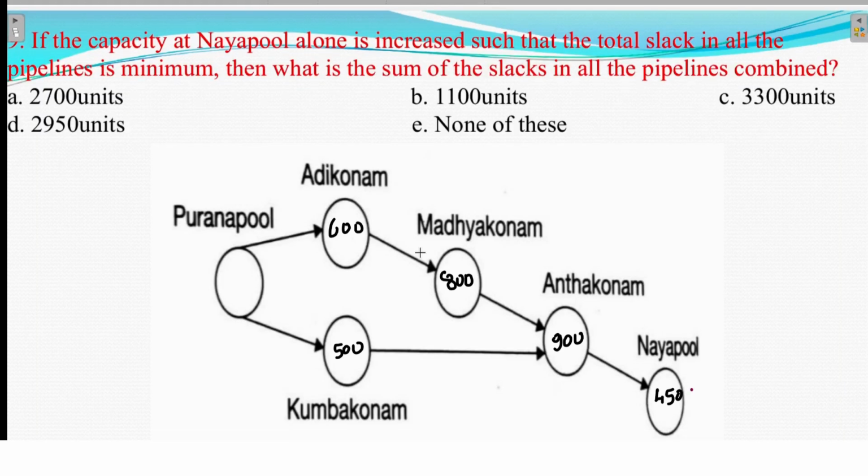Then what is the sum of the slacks in all the pipelines combined? Another question. See, ಇದ್ರ ಕೆಪಾಸಿಟಿ ಇನ್ಕ್ರೀಸ್ ಮಾಡ್ತೀವಿ ಈಗ. ಎಷ್ಟು ಇನ್ಕ್ರೀಸ್ ಮಾಡಬೇಕು? ಮಿನಿಮಮ್ ಸ್ಲಾಕ್ ಬರ್ಬೇಕಂದ್ರೆ I have to send maximum water flow. So according to the first one also I will send 2000. Second route also I will send 2000. ಆಗ ಸ್ವಲ್ಪ ಇನ್ಕ್ರೀಸ್ ಮಾಡಬಹುದು. 2000 ಅಂದ್ರೆ it will be 600, remaining will be 1400 ಫ್ಲೋ ಆಗುತ್ತೆ. ಇಲ್ಲಿ 600 is a slack. ಇಲ್ಲಿ 800 ಇಟ್ಕೊಂಡು 600 ವಾಟರ್ ಫ್ಲೋ ಆಗುತ್ತೆ. ಇಯರ್ ಇಟ್ ವಿಲ್ ಬಿ 1400 is a slack.